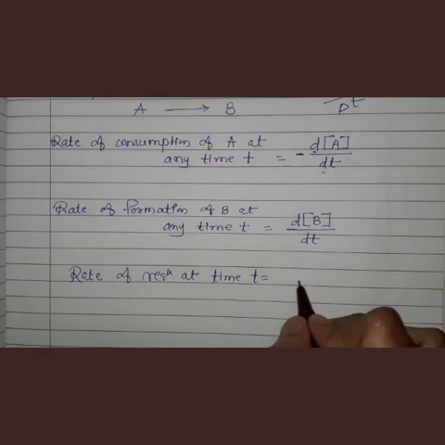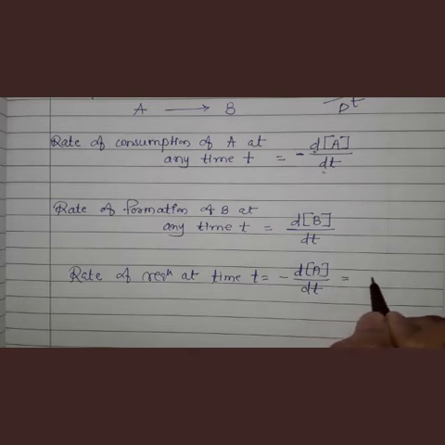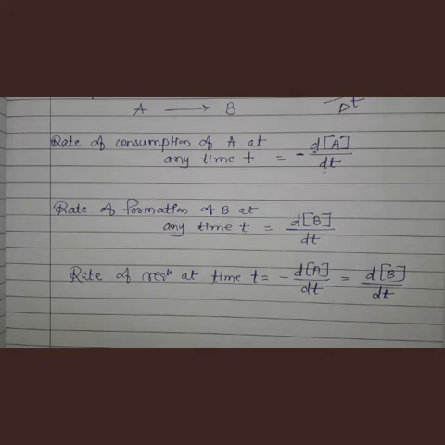Minus d concentration of A divided by dt is equal to d concentration of B divided by dt. So this is the instantaneous rate of reaction.